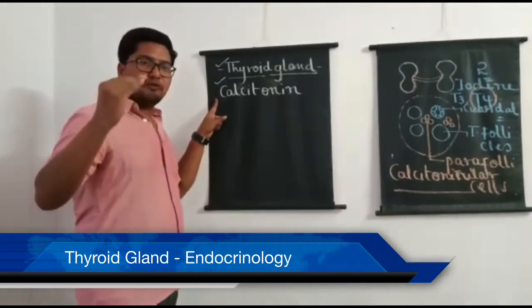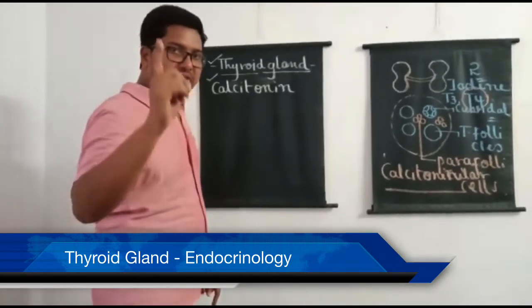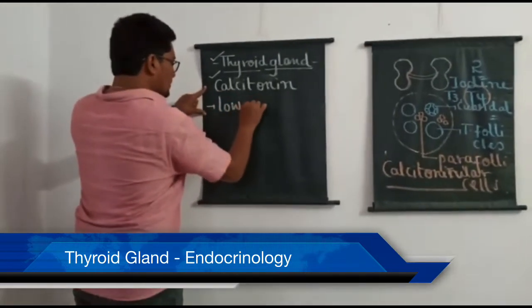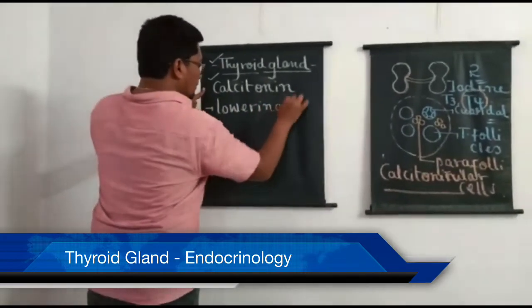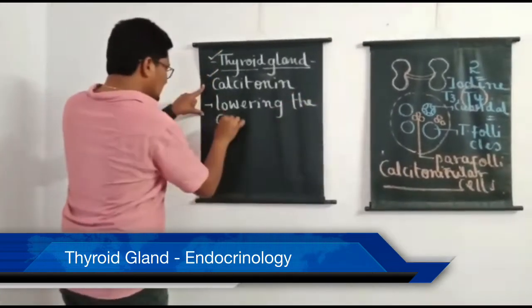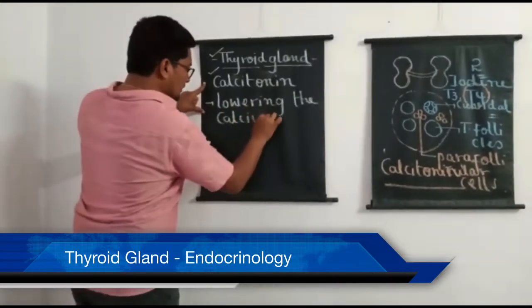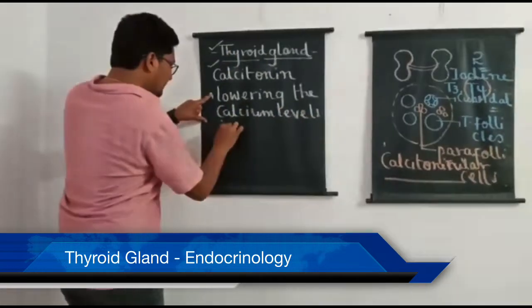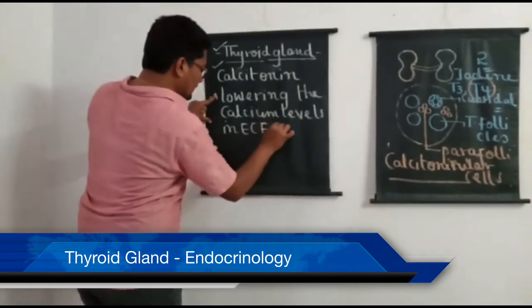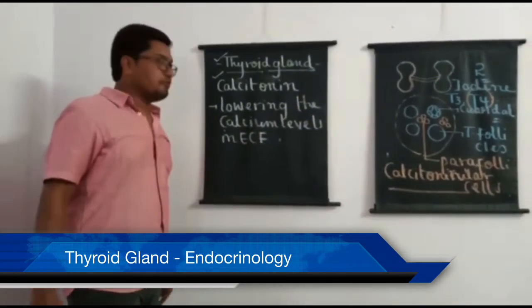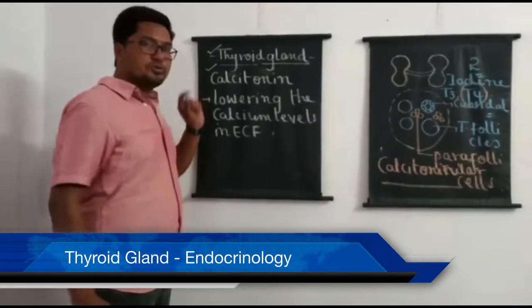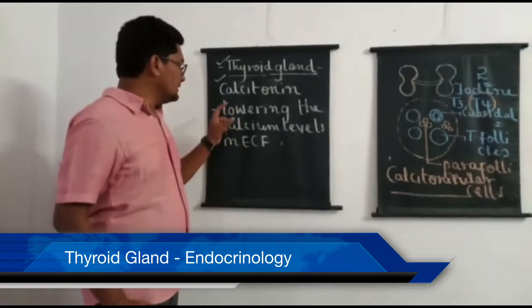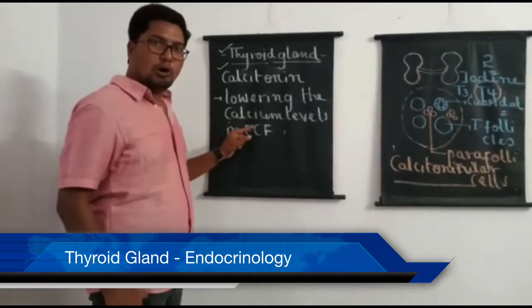And if you ask me what is the function of calcitonin, calcitonin always helps lowering the calcium levels in ECF. So this is the main function of calcitonin. So students should remember, calcitonin always helps lowering the calcium level in the blood or in the ECF.